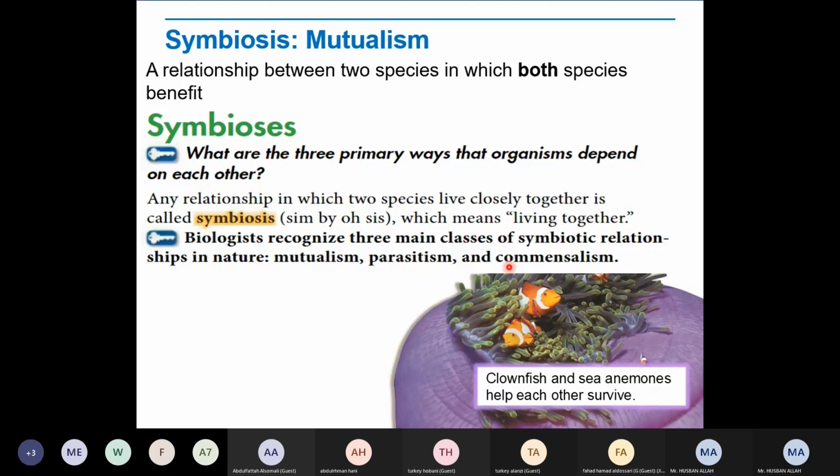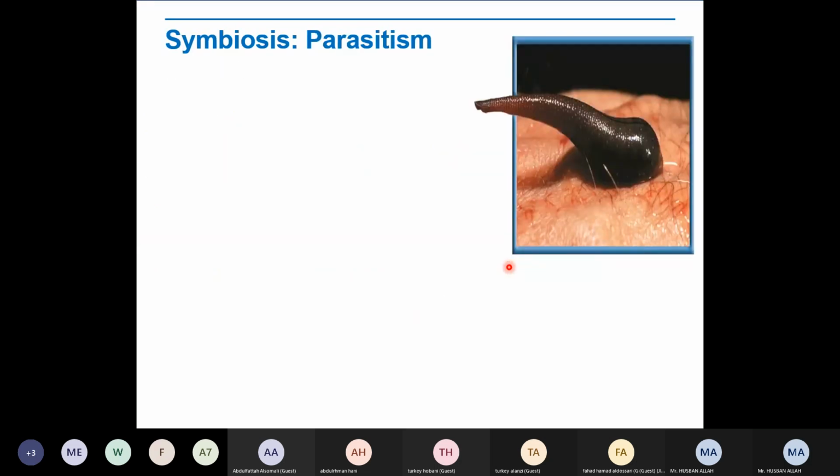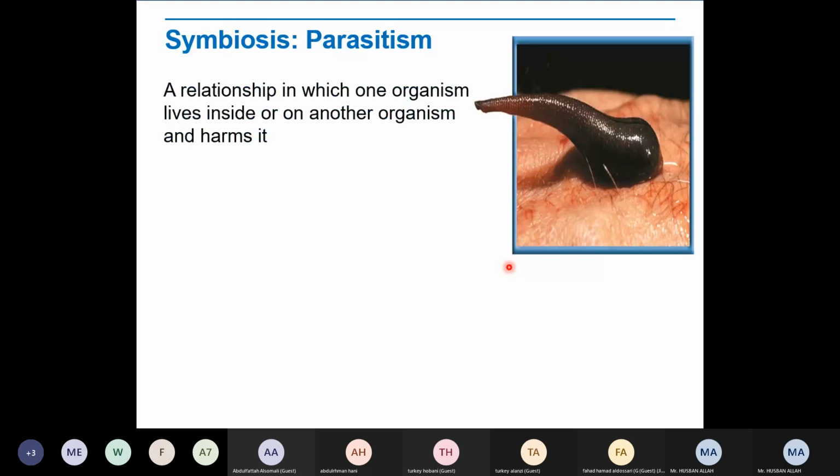The next point which we are going to take is about parasitism. Who can tell me about parasitism? What is parasitism? One organism lives inside of another organism. What does it mean? Animal lives with the animal.